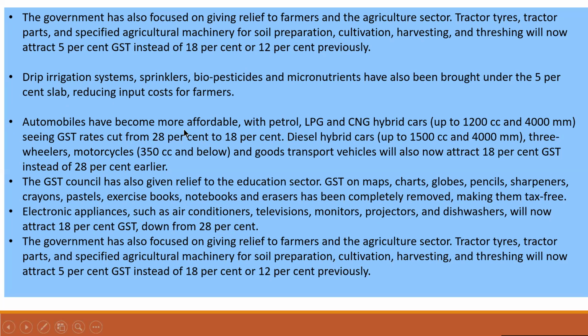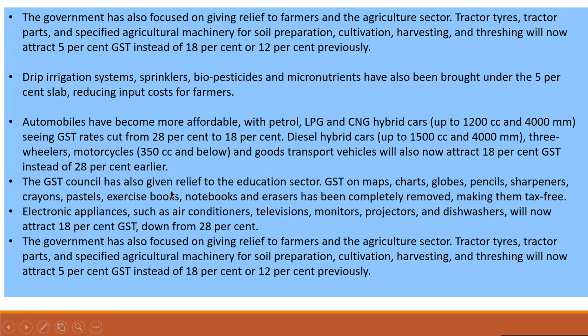Automobiles have become more affordable. Petrol, LPG, and CNG hybrid cars up to 1200 cc and 4000 mm, diesel hybrid cars up to 1500 cc and 4000 mm, three-wheelers, motorcycles 350 cc and below, and goods transport vehicles will now attract 18% GST instead of 28% earlier.